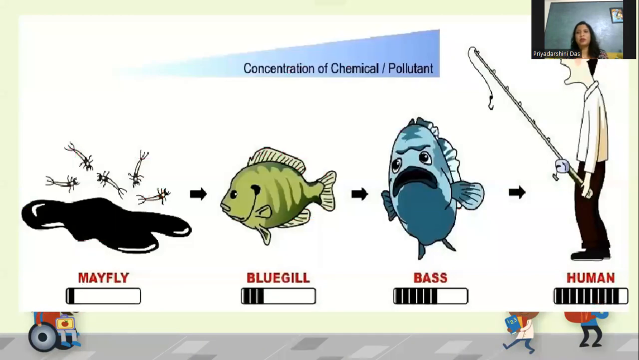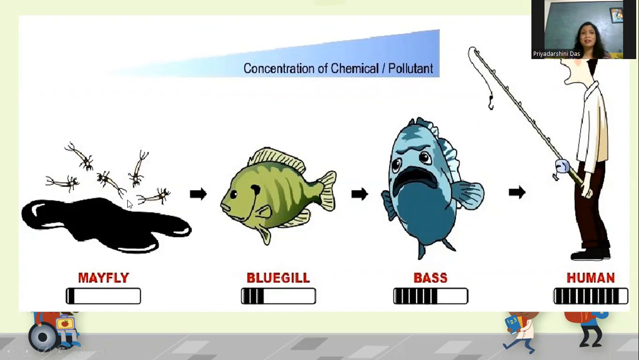So I have shown here one example in a pictorial manner. So you can see here the concentration of chemicals and the pollutants. So we know that the smaller organisms like plankton and all, when these pesticides are washed away and go to the water bodies, they will be first consumed by the smaller organisms like planktons, zooplankton, phytoplankton. And when the smaller fishes eat them, then the accumulation of the pesticides or the pollutants or the chemicals will be more in them.